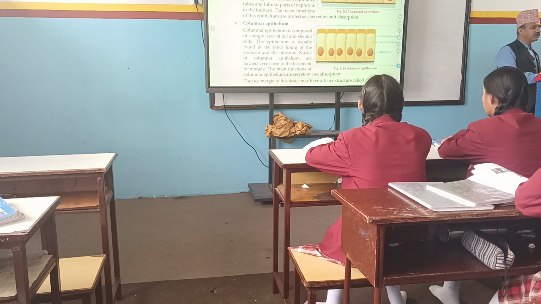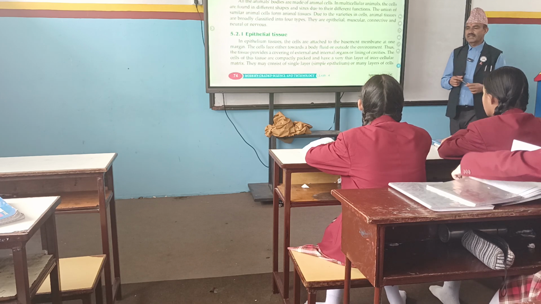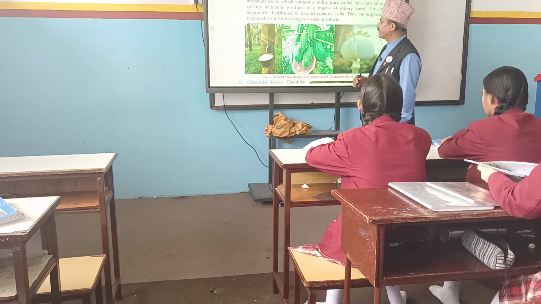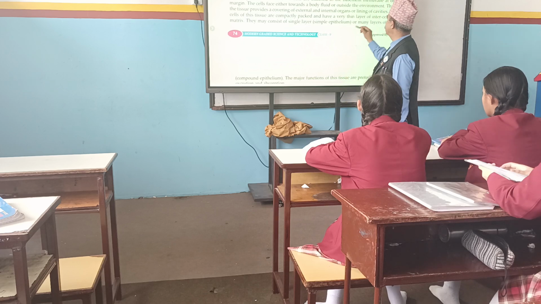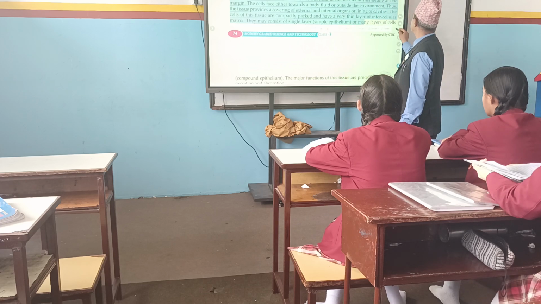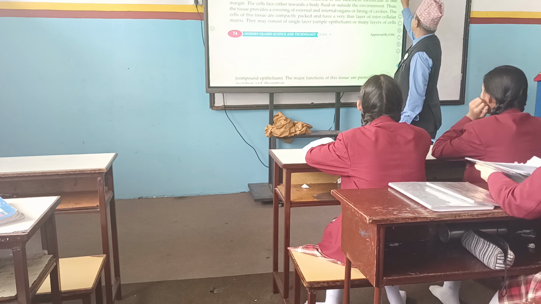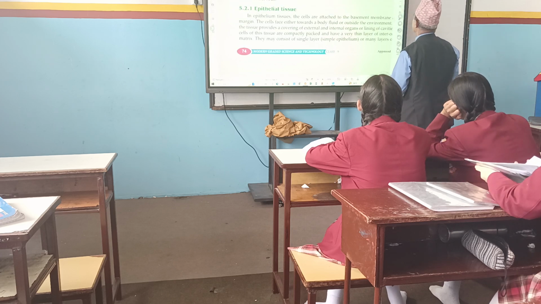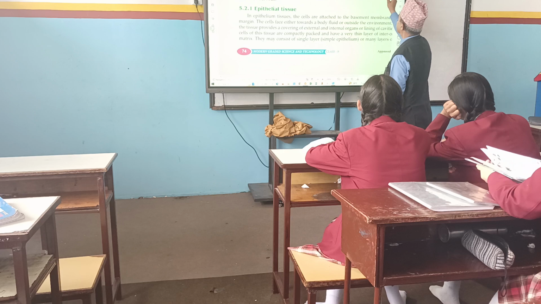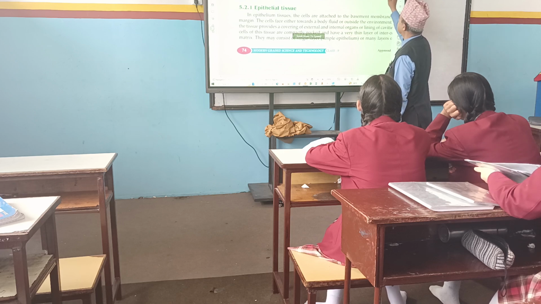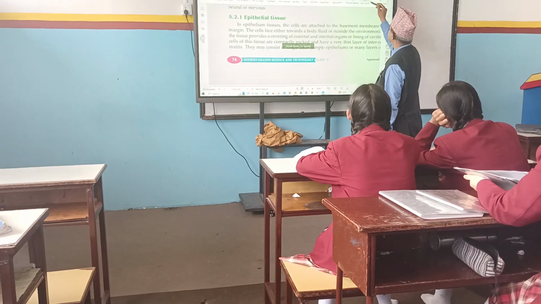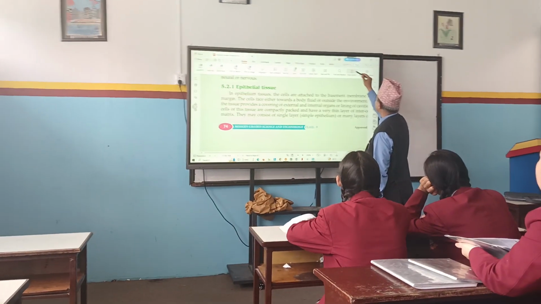Meristematic tissue and permanent tissue. Meristematic, there is rapid cell division. Permanent tissue, there is no such type of cell division, right? And today, what are we going to discuss? About animal tissue. Animal tissue. Okay.